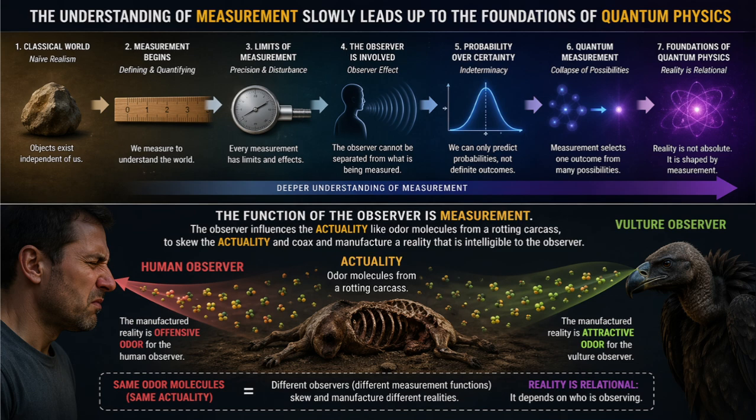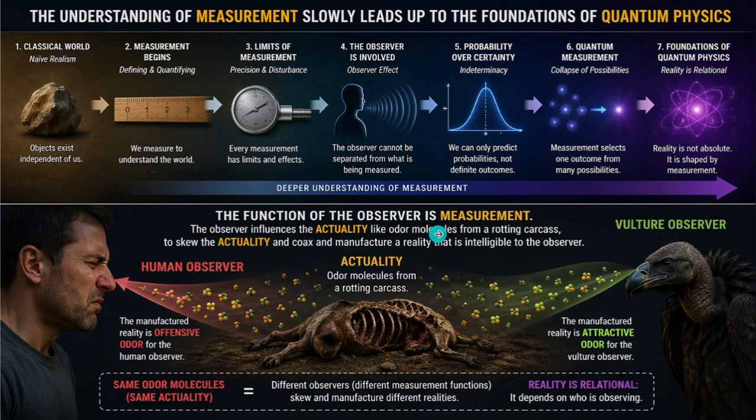Probability and certainty, indeterminacy. We can only predict probabilities, not definite outcomes. Quantum measurement, collapse of possibilities. Measurement selects one outcome from many possibilities. Foundations of quantum physics. Reality is relational. Reality is not absolute. It is shaped by measurement.